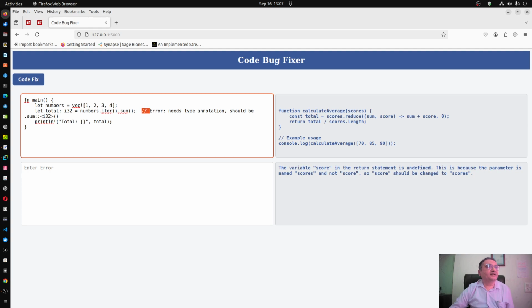The error is written that it needs type annotation. It should be not only this .sum, but it should be .sum::<i32>.